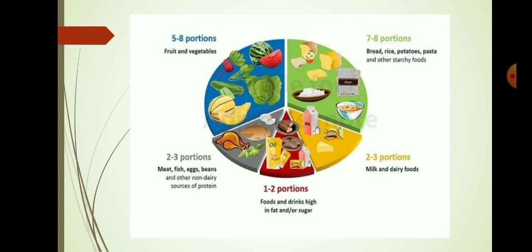Then coming down, 2-3 portions, which are milk and dairy foods. Milk and dairy foods give us proteins. They are rich in proteins. And the portion is 1-2 portions of foods and drinks high in fat or sugar. So these things are oils, butter, cheese, meat. These contain a lot of fats. So we have to take 1 or 2 portions.